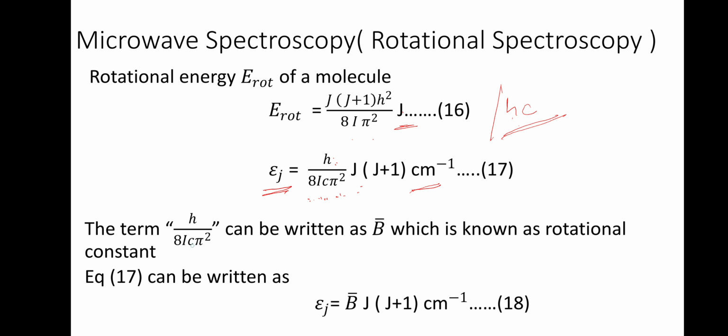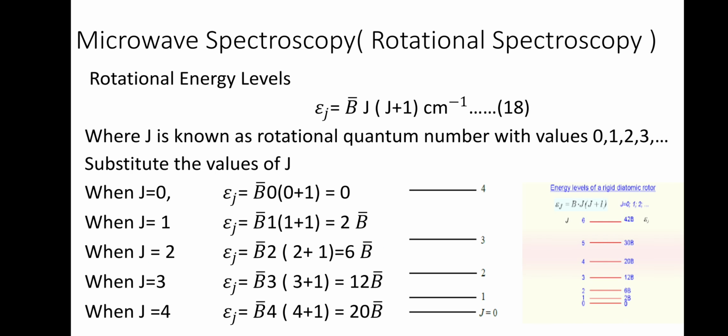The term h divided by 8 pi squared I c can be written as B bar, which is known as the rotational constant. So this expression epsilon J we can rewrite as B bar into J into J plus 1, where J is the rotational quantum number.